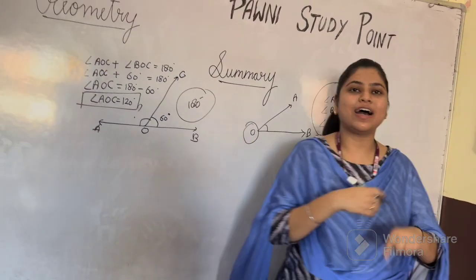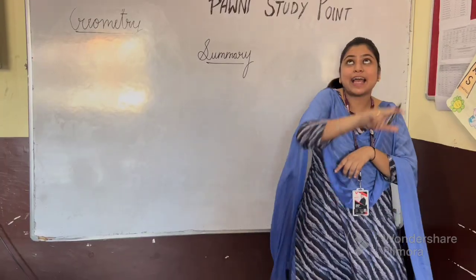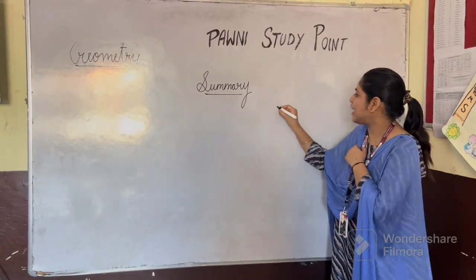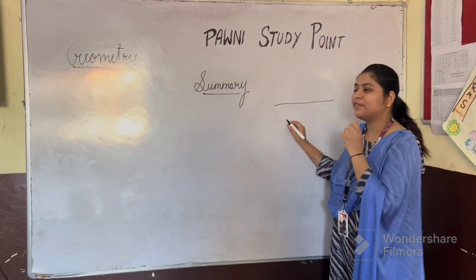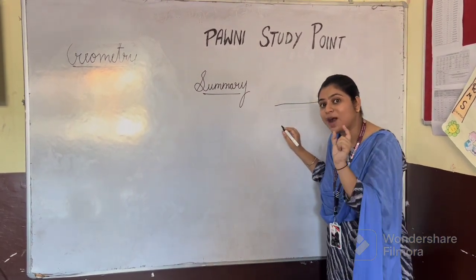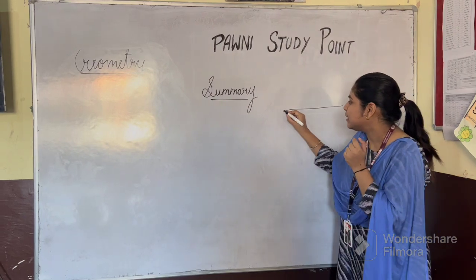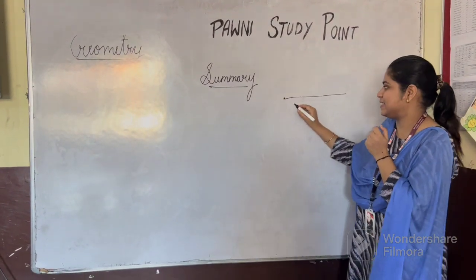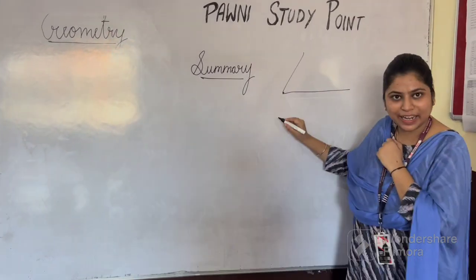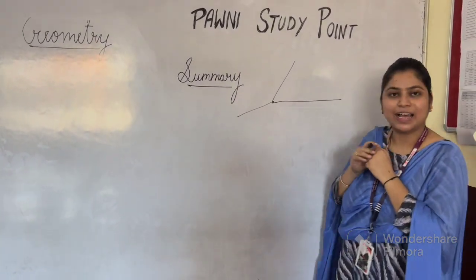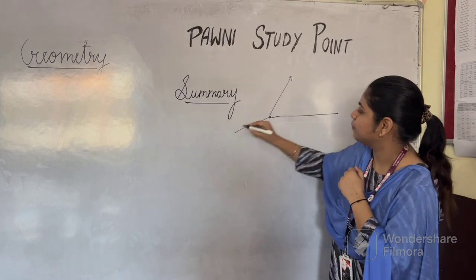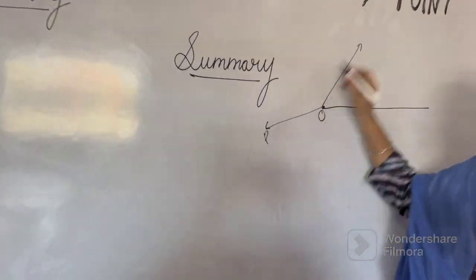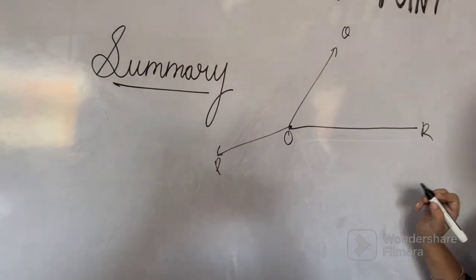Let's come to our third topic, angles around a point. Now let's see how we do it. So here I have made one line and I have said angles around a point. It means the angles are making around a point. Let's see how. So here I have made one ray and suppose here I have made another ray. Let's give them name. What names you want to give? Okay, so I am giving name O, P, Q, R.